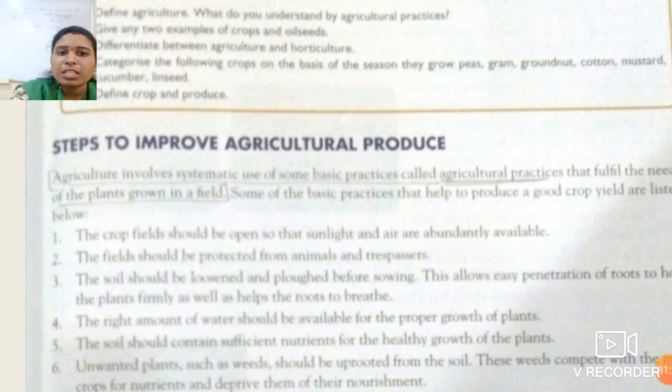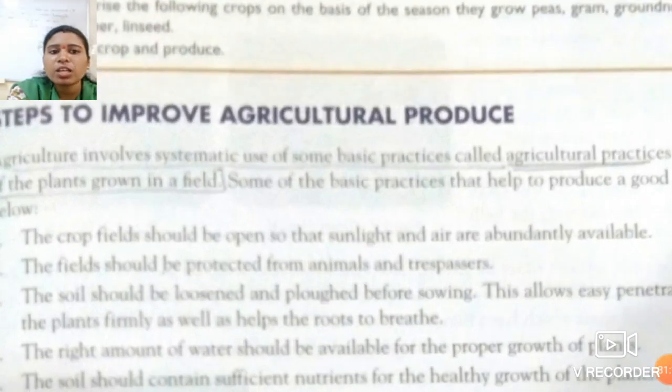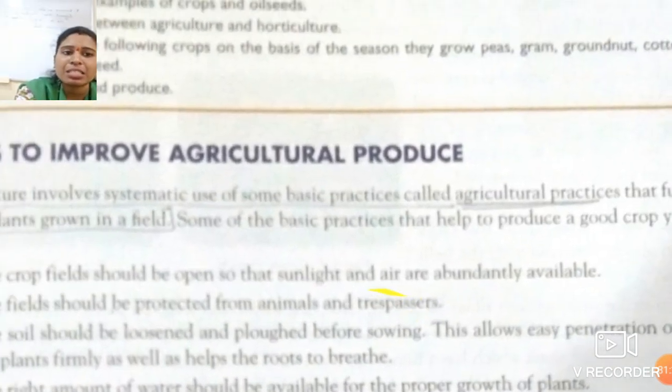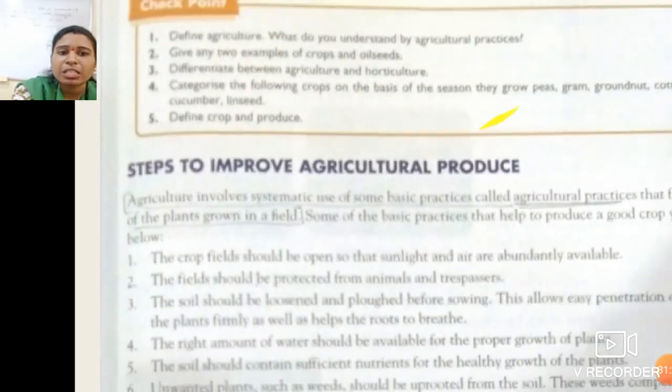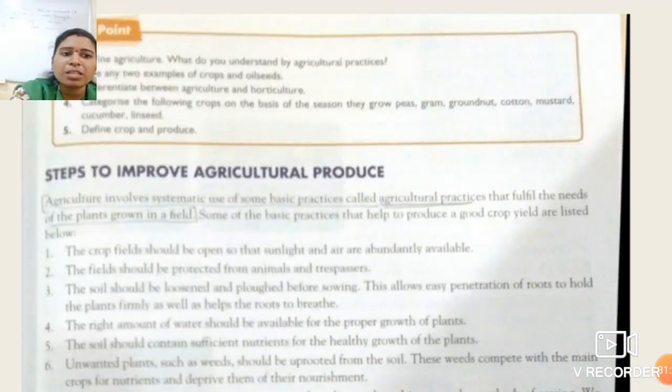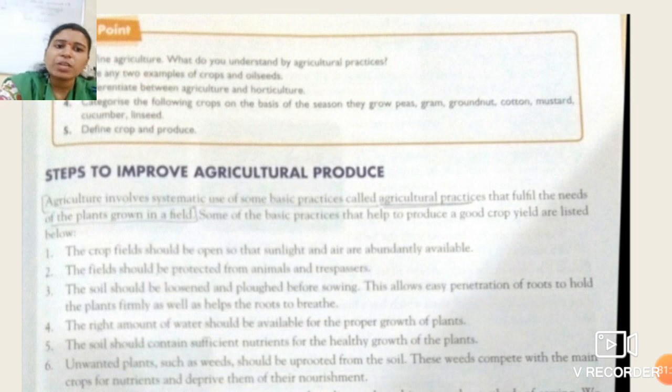Agriculture involves systematic use of some basic practices called agriculture practices, which can fulfill the needs of the plants grown in the field. These are some basic practices which can help to get a good crop yield.